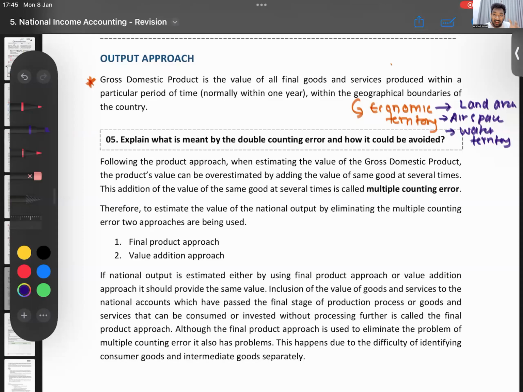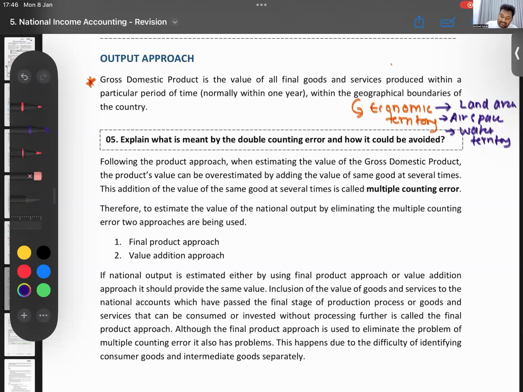So every country has a certain area. Let's say 10 kilometers, I don't know the exact number. So 10 kilometers from the land area, that water space is Sri Lanka's. So whatever happens in that water space, let's say we catch fish from there, or we make a floating hotel in that water space, also can be a part of Sri Lanka's GDP.